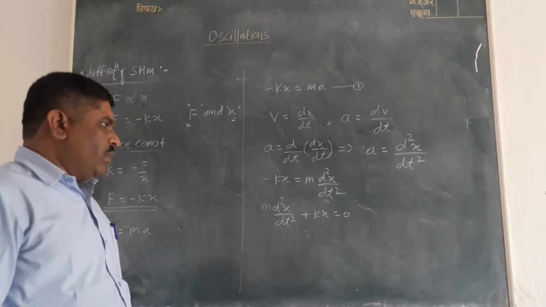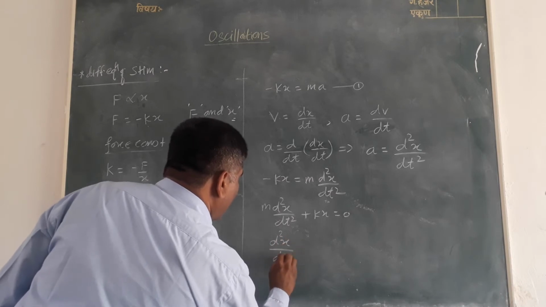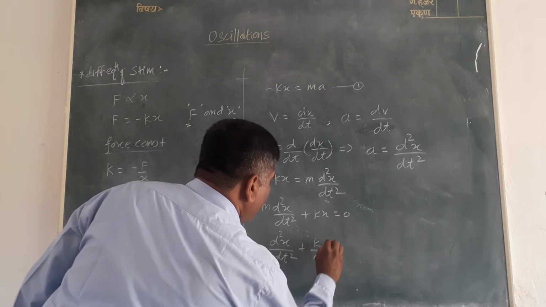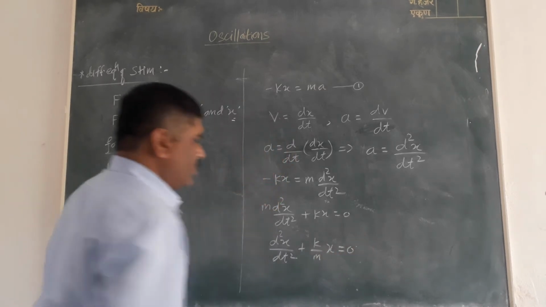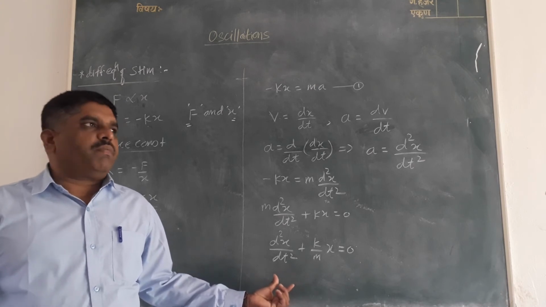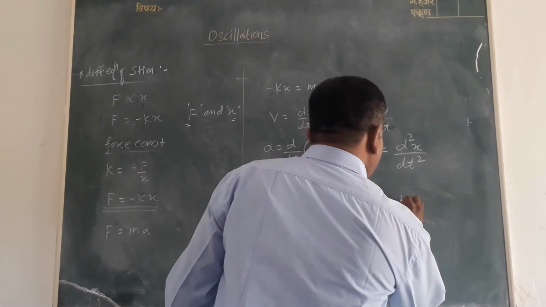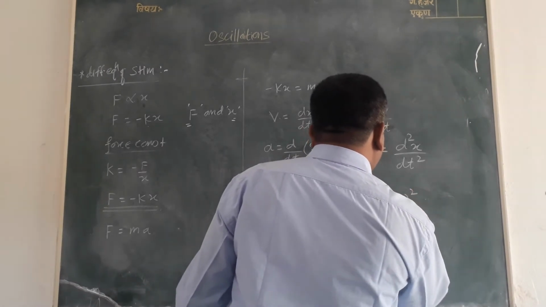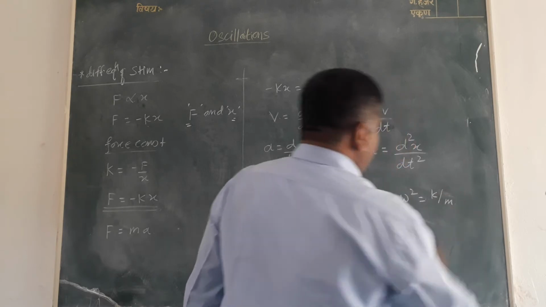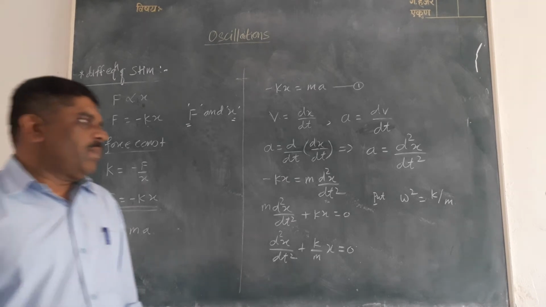Divided by m, we get d²x/dt² + (k/m)x = 0. This is called the differential equation of linear simple harmonic motion. Or put ω² = k/m, where ω is nothing but the angular frequency.